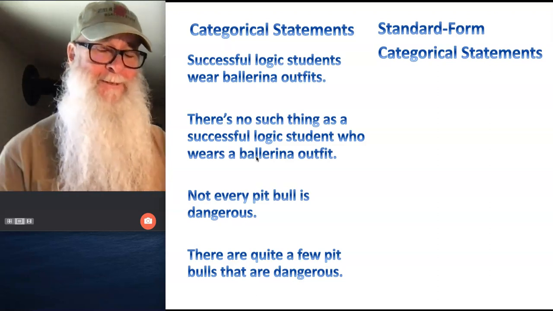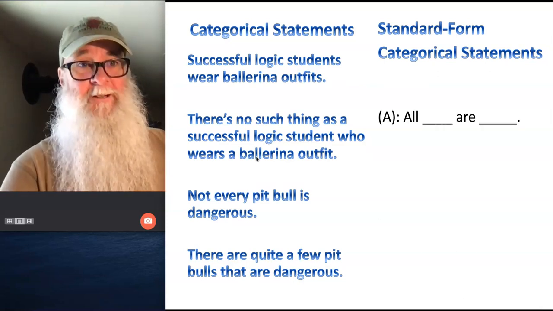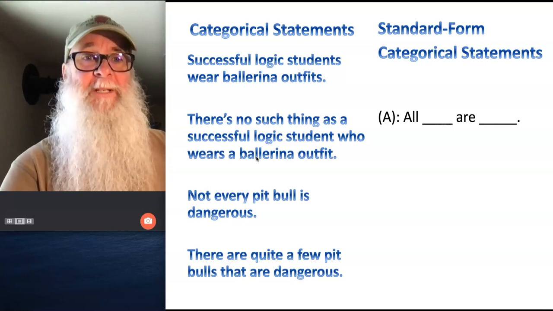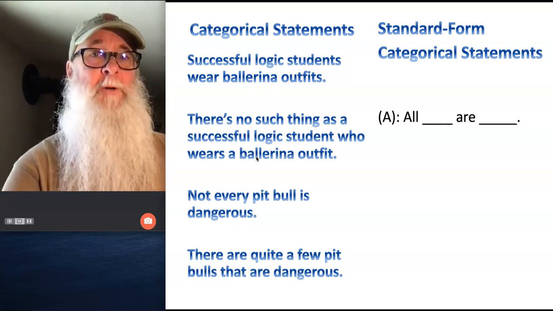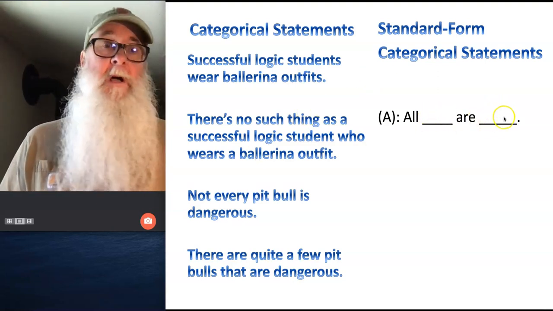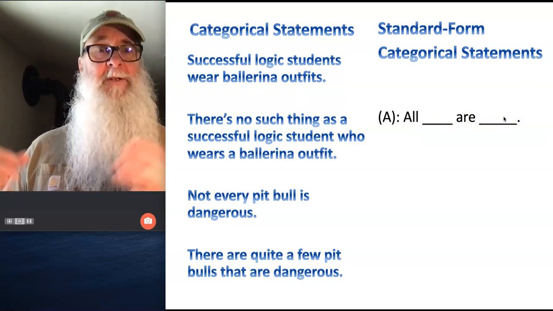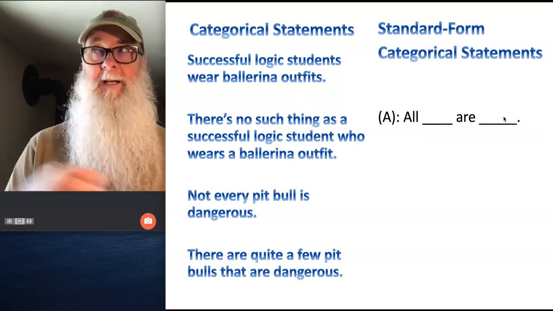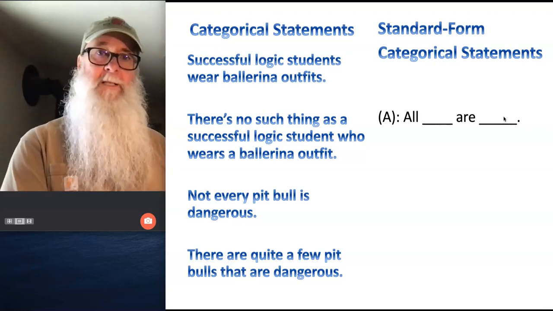What is standard form, you ask? There's 4 and only 4 standard form categorical statements. One of them is what we would call an A statement, and it takes this form. All blank are blank. Now, what fits in these blanks here are countable things that can be categorized. Okay, so all dogs are canines. I can count and categorize dogs. I can count and categorize canines.